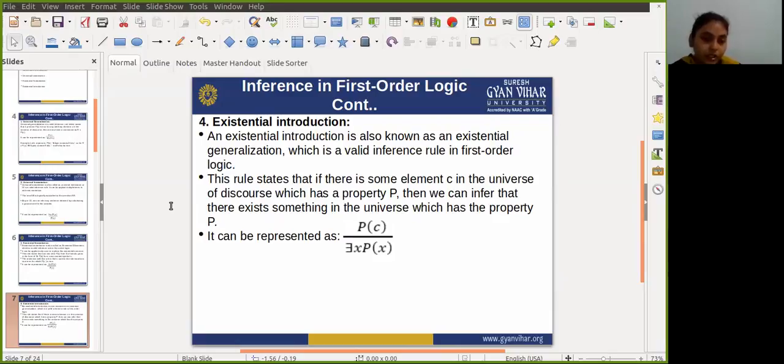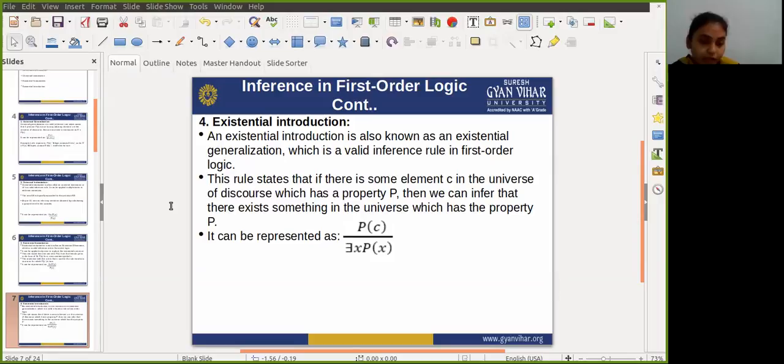This rule states that if there is one element c in the universe of discourse which has a property P, then we can infer that there exists something in the universe which has the property P, and it can also be represented as: if P(c) is true, then ∃x P(x) will be true.